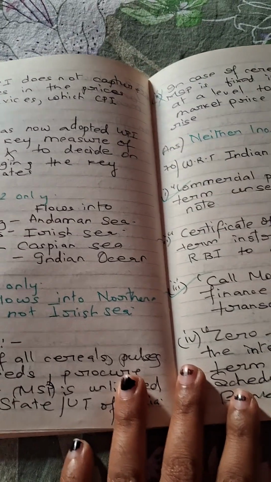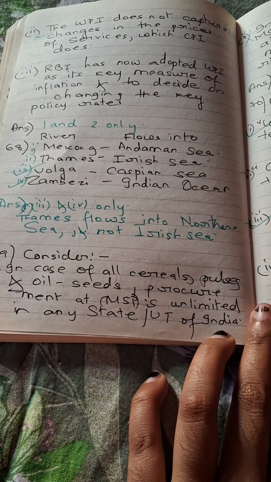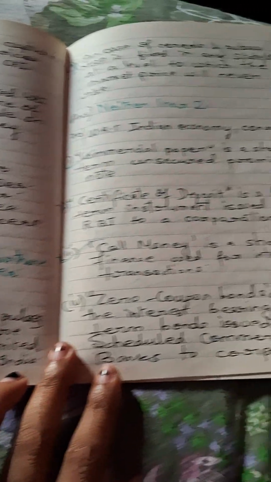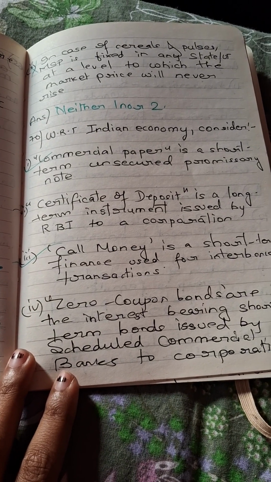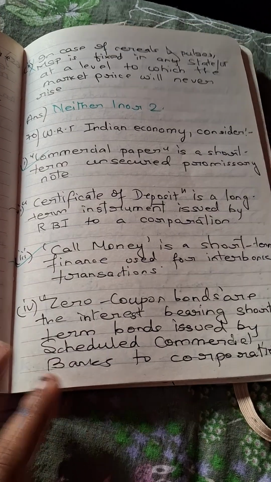Consider the following. Which of the statements are correct? In case of all cereals, pulses and oilseeds, procurement at MSP is unlimited in any state or union territory of India. In case of cereals and pulses, MSP is fixed in any state at a level to which the market price will never rise. Neither one nor two is correct.